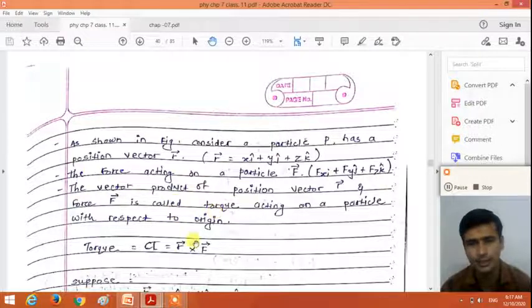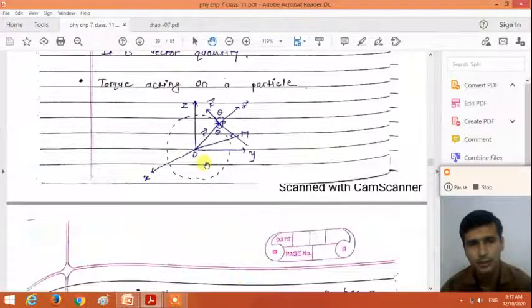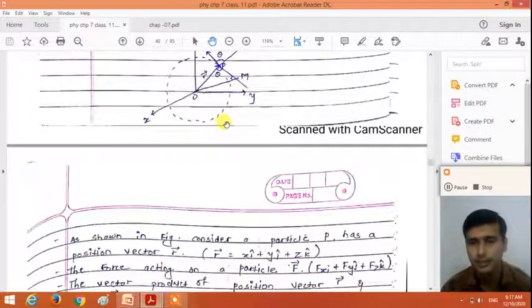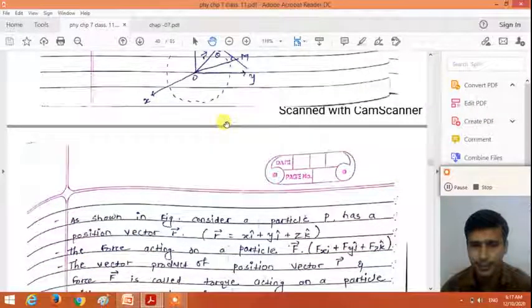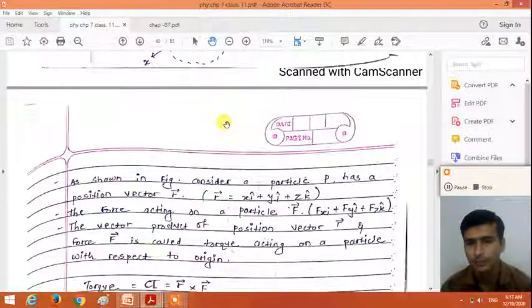In the definition of the torque, the reference point, the origin, must be specified, right? Why? Because if you change the origin, the position vector of the particle changes, and if the position vector of the particle changes, the torque acting on the particle changes. So in the definition of the torque you must specify the reference point, right?